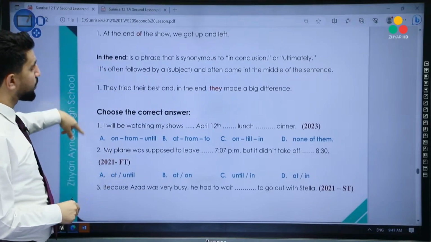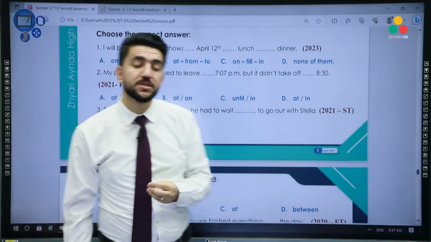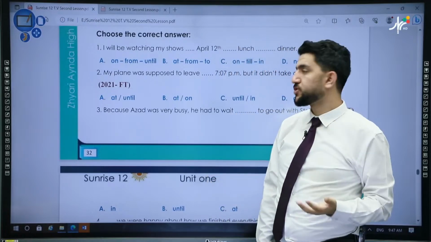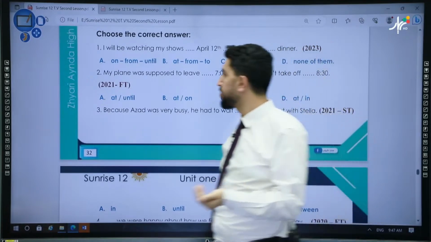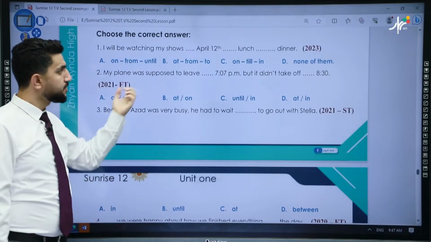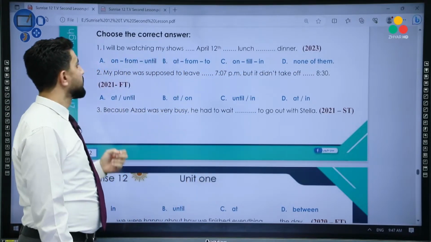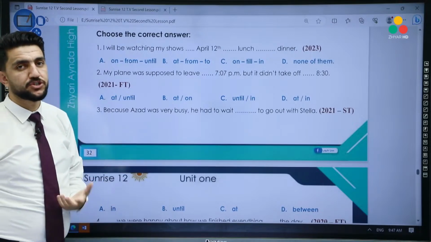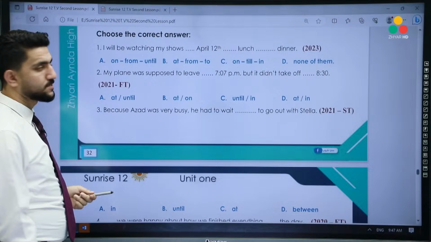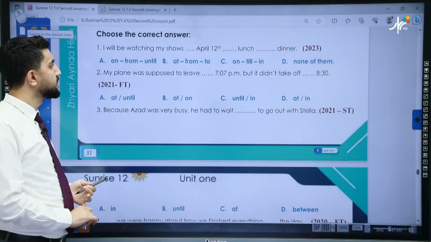Okay? All right. Now let's put it into practice and let's do some exercises regarding national exam questions. Let's practice together and let's see if you have understood. The first one, this is 2023 question regarding preposition of time. So which one do you think is correct? Let's see. I'll give you a few seconds.